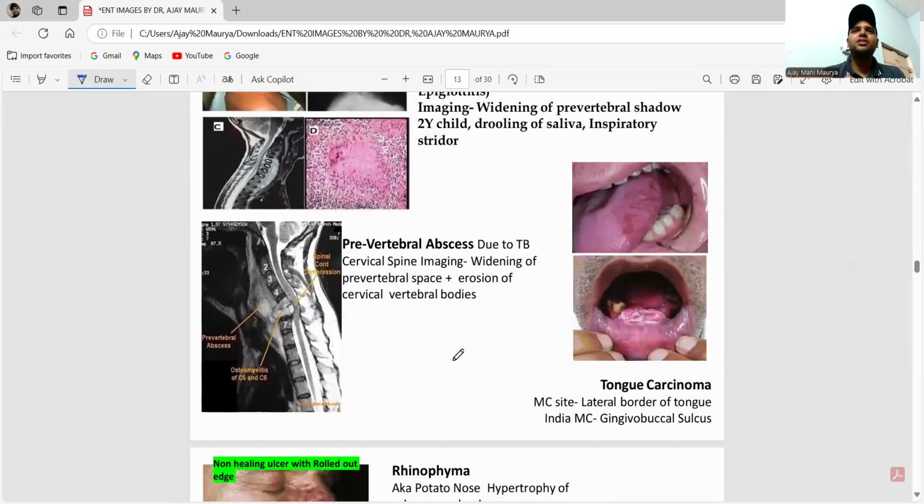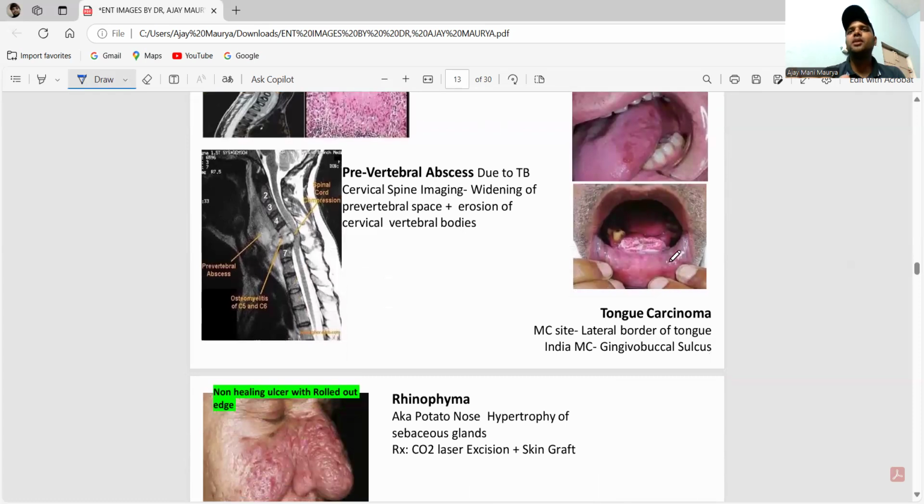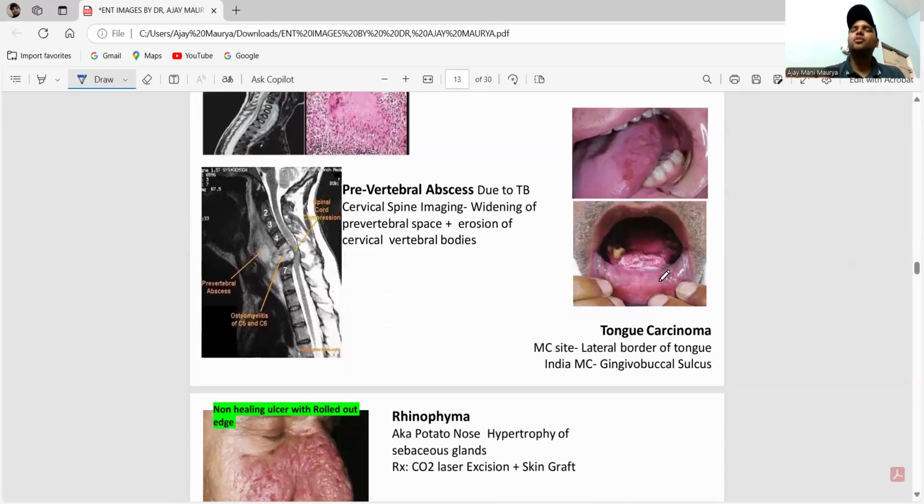Next one is this. Just okay, leave it. This is tongue carcinoma. Remember this one, guys, tongue carcinoma. The most common site in the world is the lateral border of the tongue. But in India, it is the gingivobuccal sulcus.